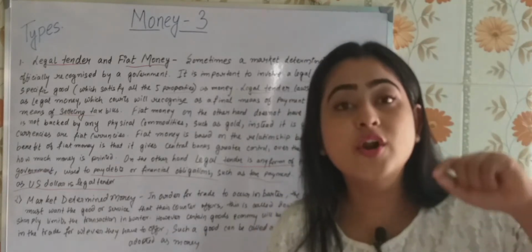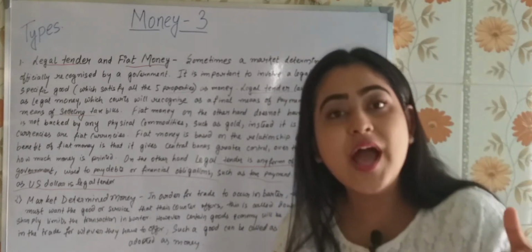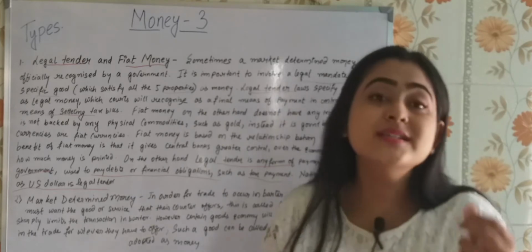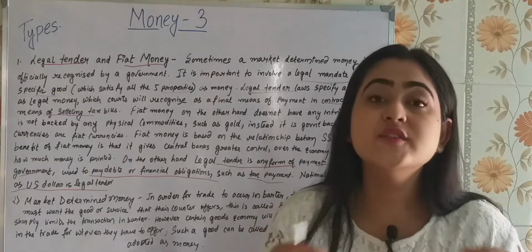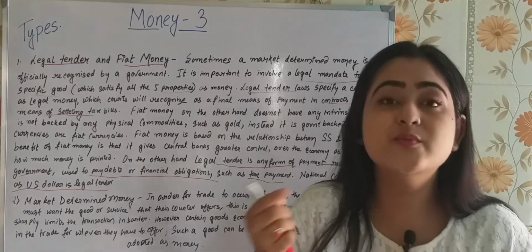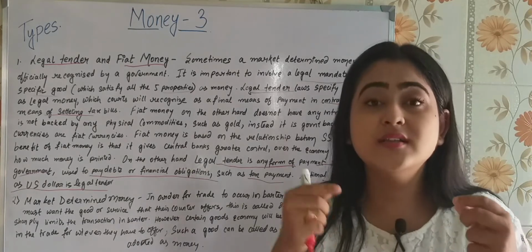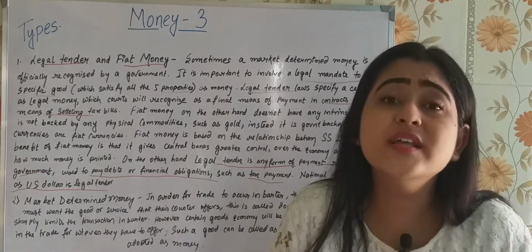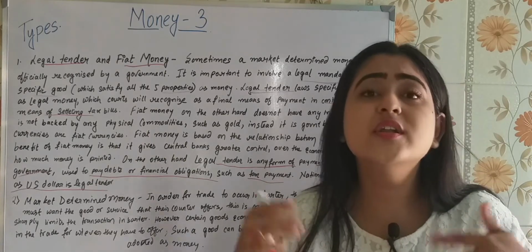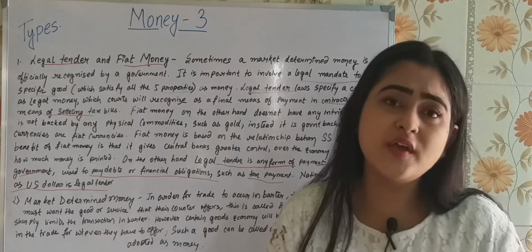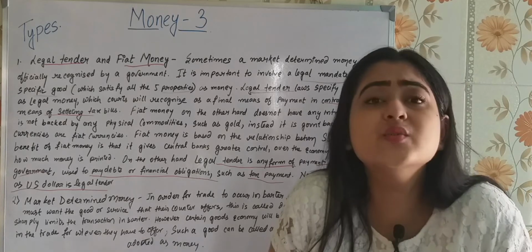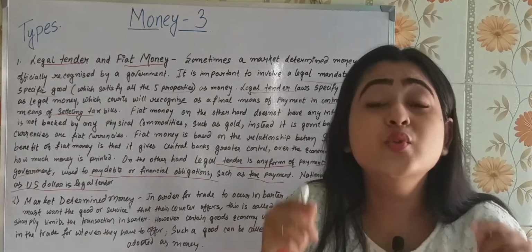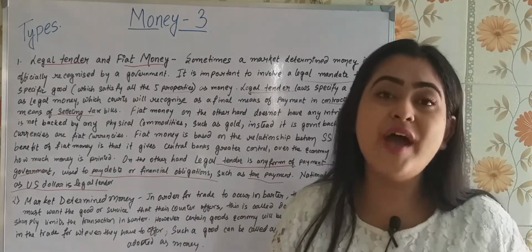If the order is gone, that gold coin will still have some value, isn't it? But in case of fiat money, if the government tells that this 2000 rupees note is not accepted, what is the value of that note? After demonetization, what was the value of those 500 rupees or 1000 rupees notes? There was no value, isn't it? So they do not have any intrinsic value.